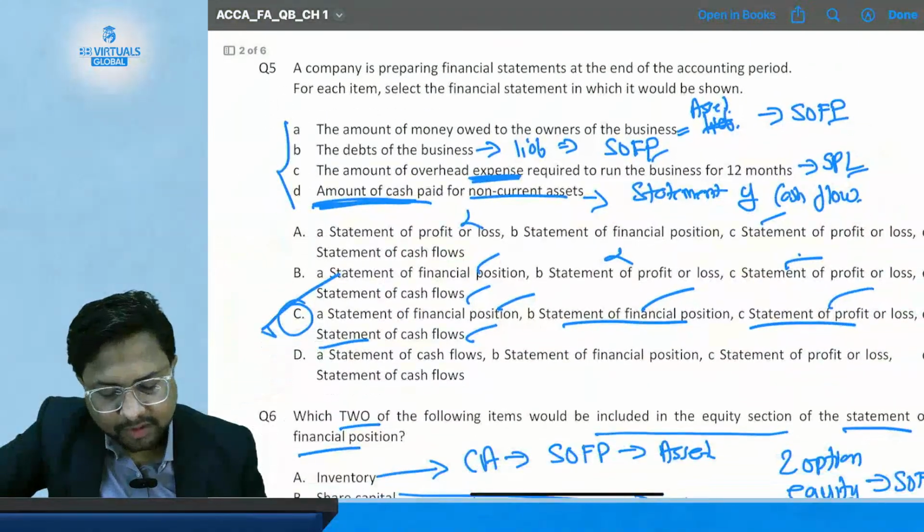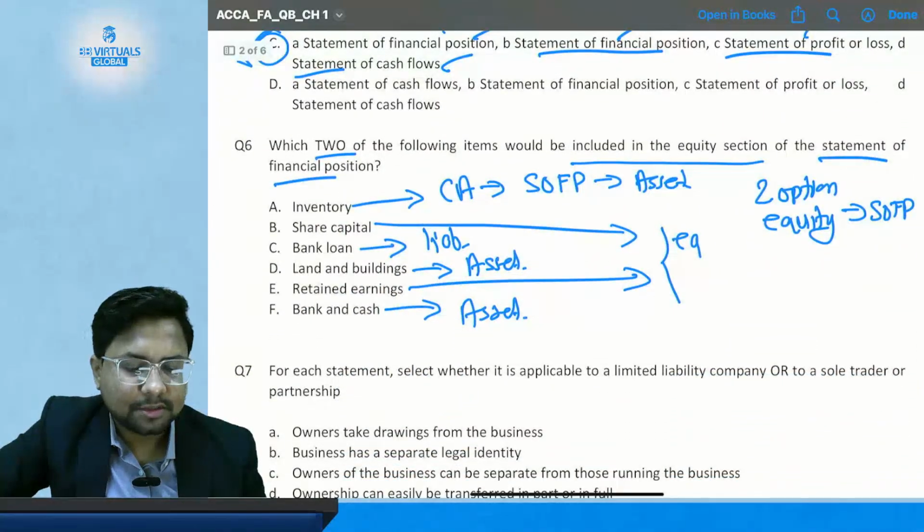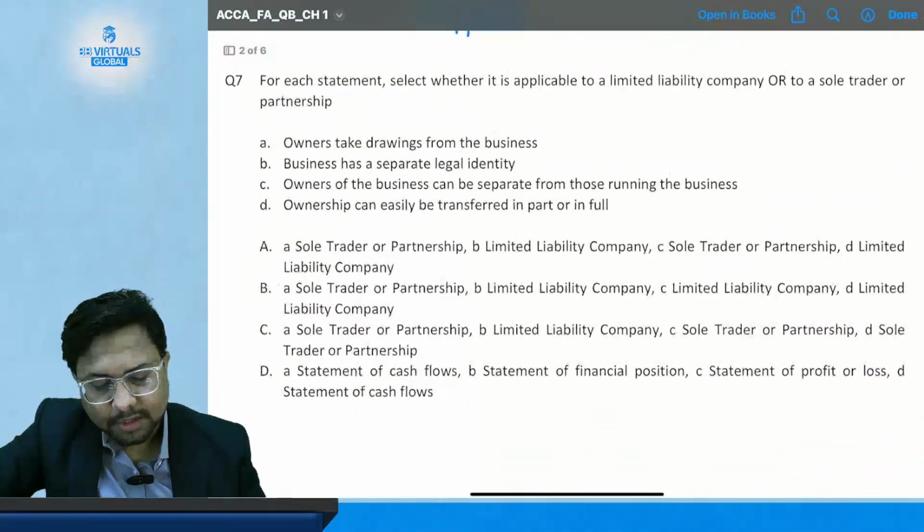Then question number 5. We have done question number 5 also in the class. Then comes question number 6. We have already done question number 6. Now comes question number 7.